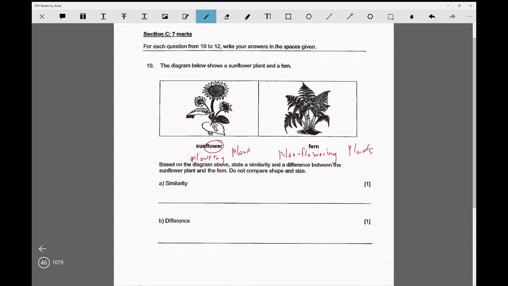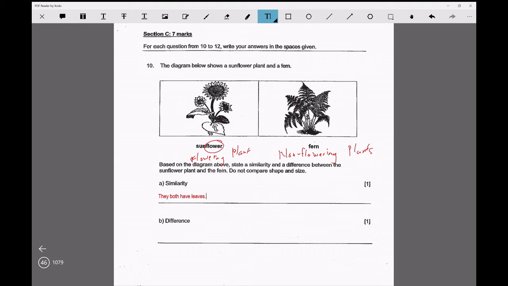Okay, so they ask you what's the similarity. The most common one is they both have leaves. What can I say? They both have stem. Okay, I just use leaf. Leaf is a better answer.